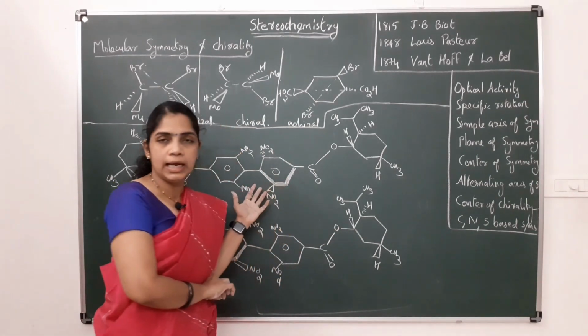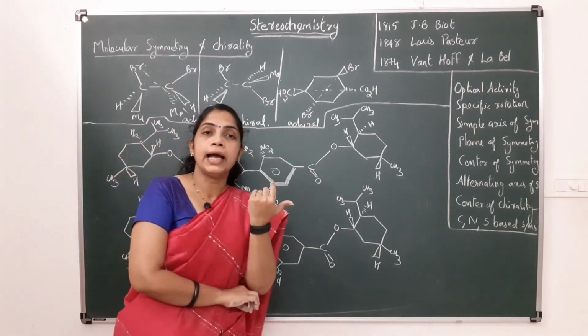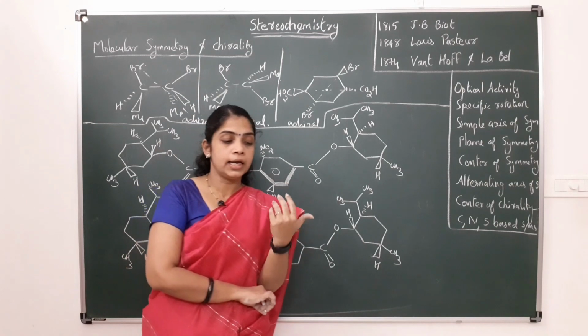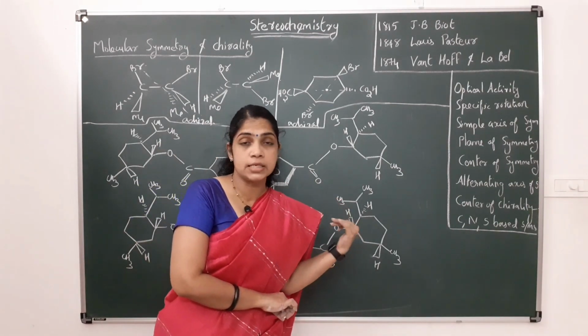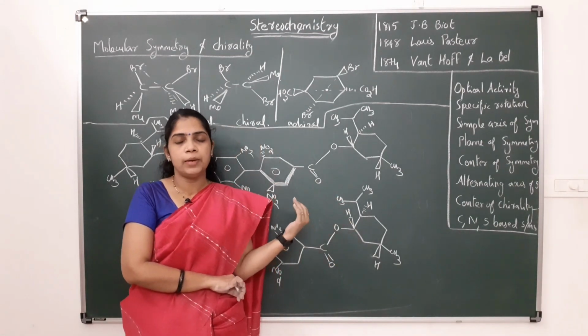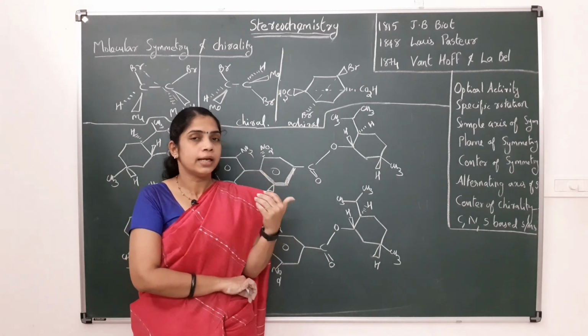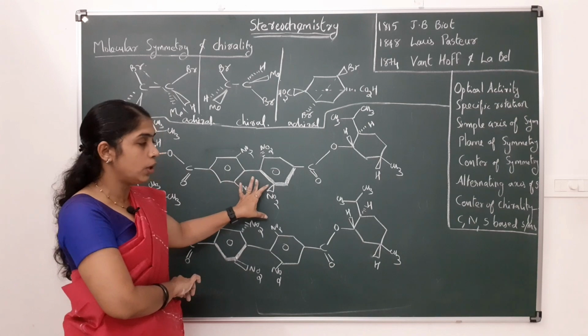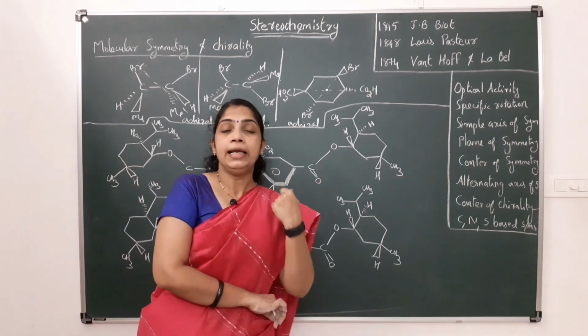So we think that this molecule is asymmetric and should be chiral. But in actual practice, this molecule is found to be optically inactive.